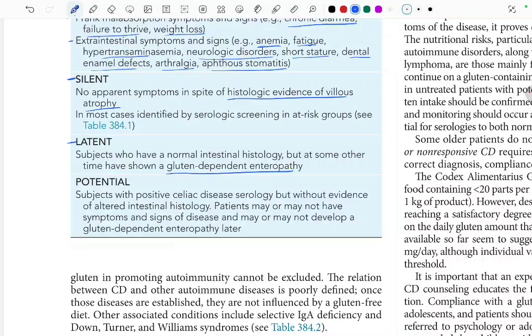And the potential form, in which subjects have positive celiac disease serology but without evidence of altered intestinal histology. Patients may or may not have the symptoms and signs of the disease, or may not develop a gluten-dependent enteropathy later.